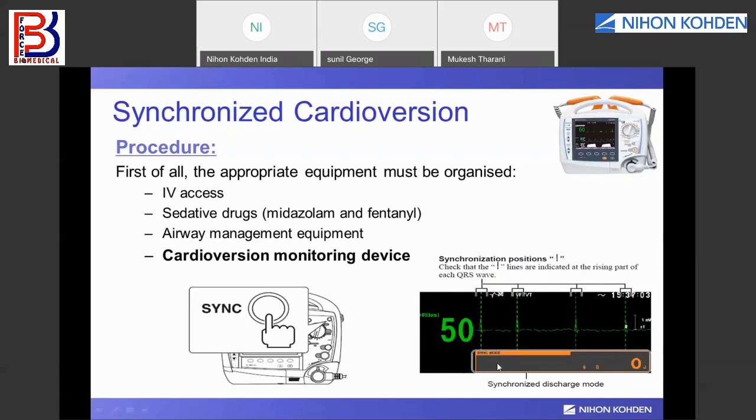When the sync button is pressed, you will see these lines over the R wave. It means the defibrillator is able to recognize the QRS wave. So when these lines start coming, you select the energy, press charge, and discharge from the paddles. The defibrillator will automatically give the discharge on the R wave, and the patient is revived from the atrial fibrillation. So this is how synchronized cardioversion is given to the patient.